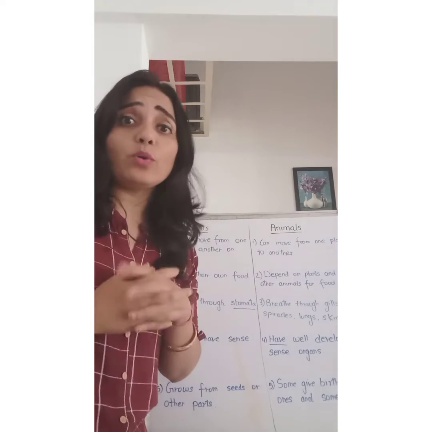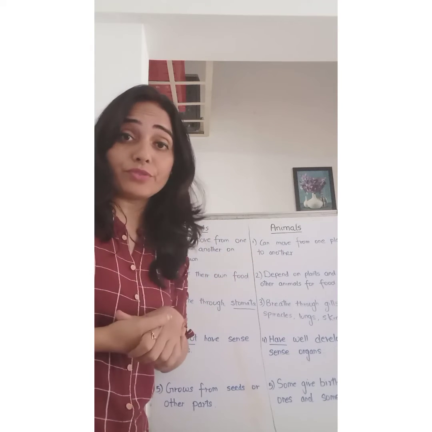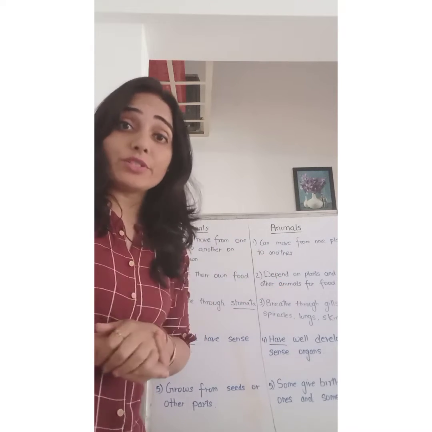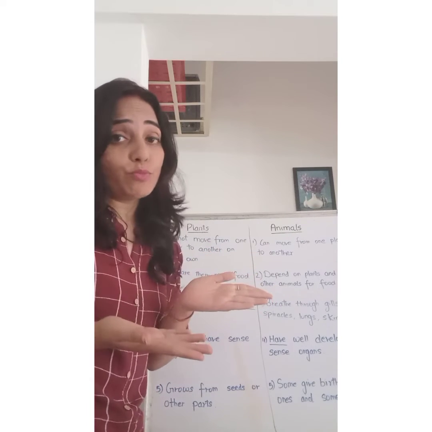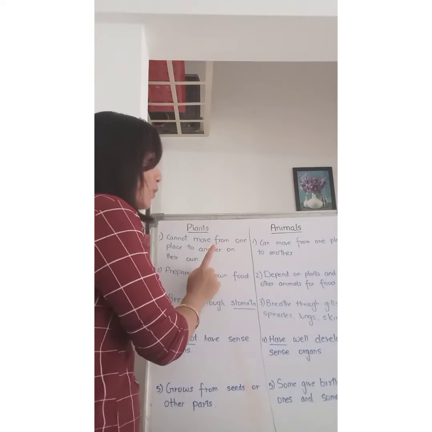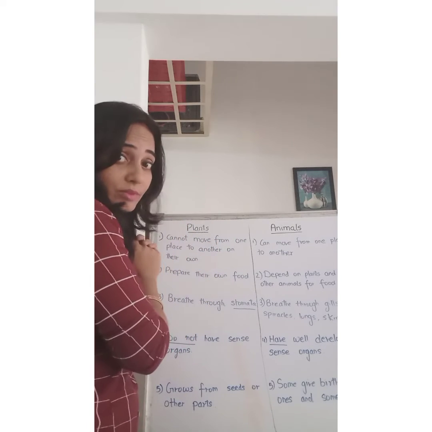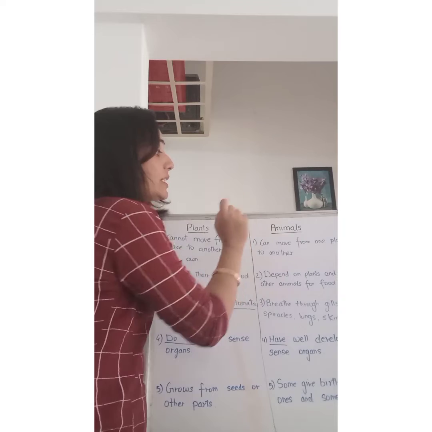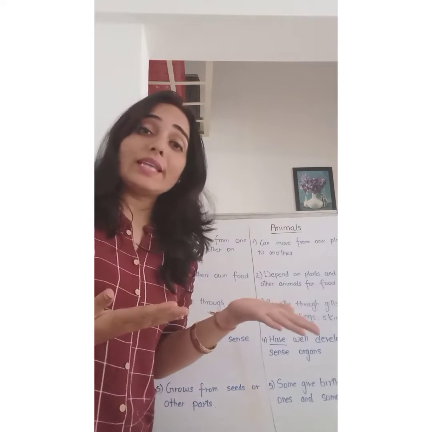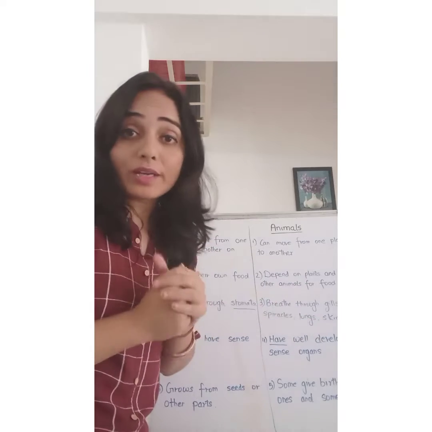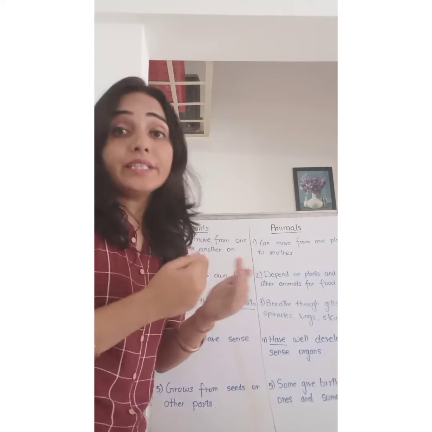Have you seen a mango plant going to the market and buying mangoes for itself or buying other vegetables and fruits for itself? It's not possible. So, plants can't move from one place to another on their own, right? But animals can move from one place to another. We have seen all the animals moving from one place to another and they really need to move.